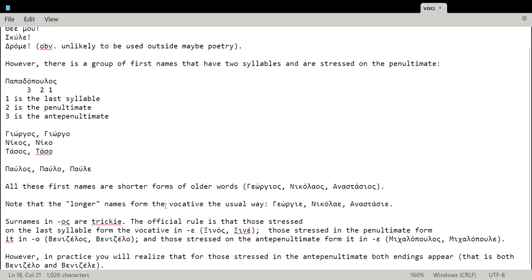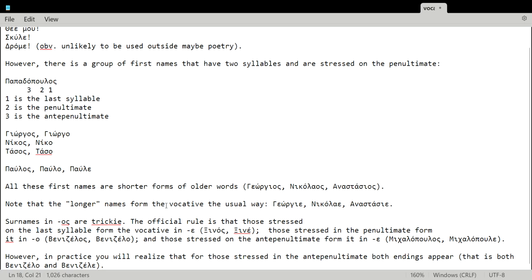Surnames you can break also in three groups. So first group, they are stressed on the last syllable. Xynos, Xyne. In the case of words that are stressed on the last syllable, words in -os, of course, like our example Xynos, the vocative will be -e.